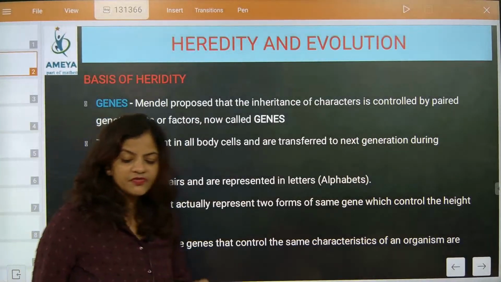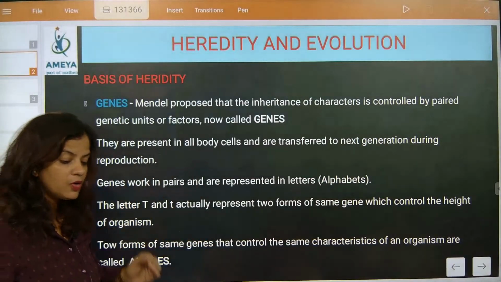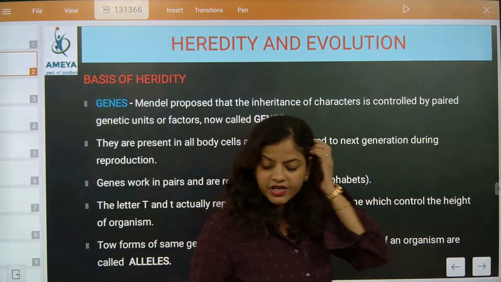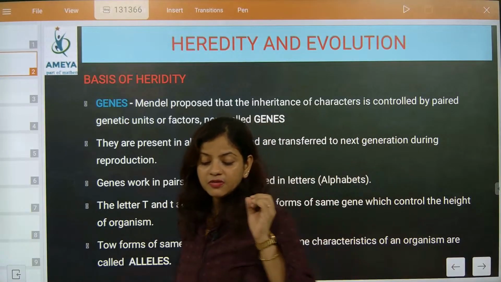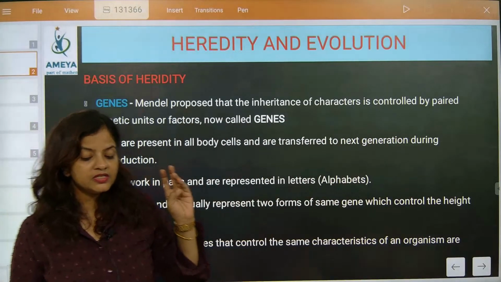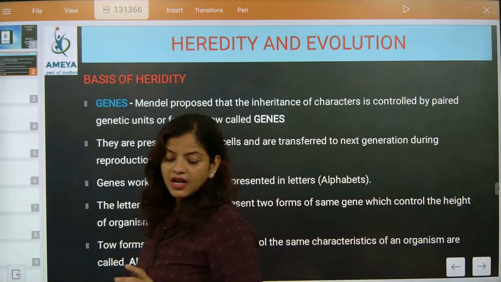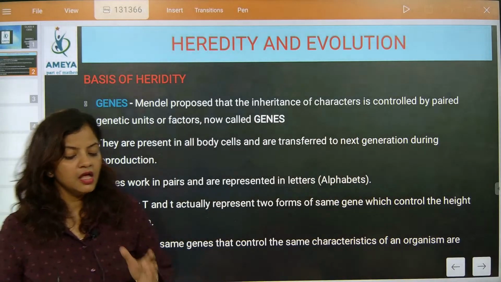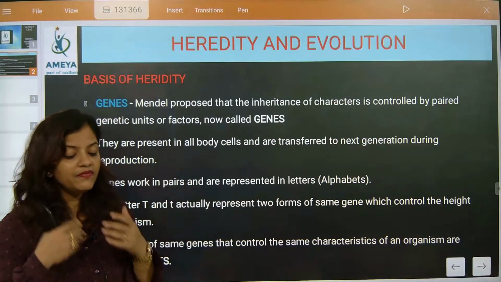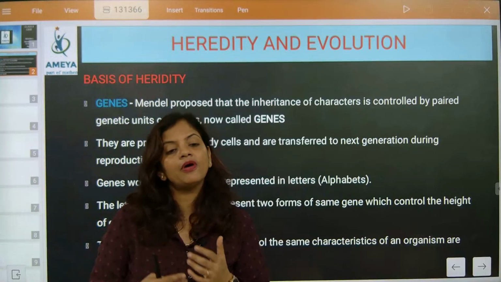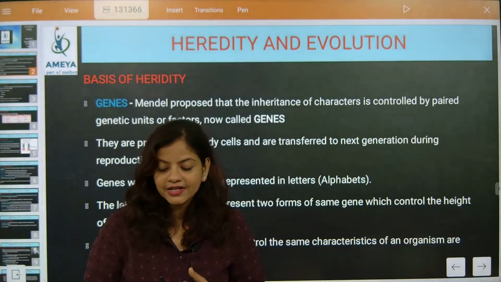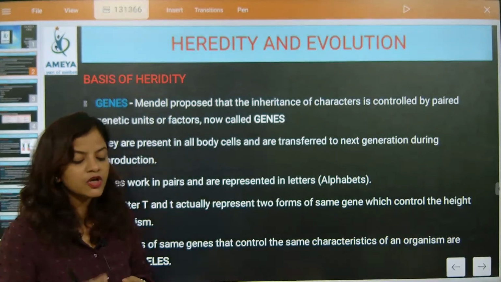So now we will specifically discuss gene and specific definitions. Okay. So beta, what is the meaning of alleles? What is the meaning of gene? Now we are going to understand. Now Mendel has proposed inheritance. But inheritance means what? When we carry the genetic information from our parents. That is inheritance of characters.